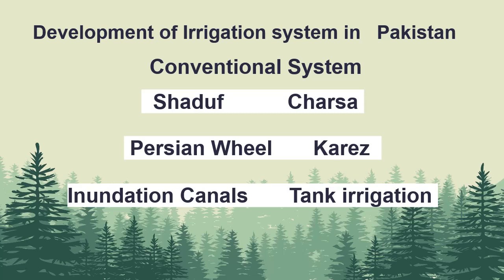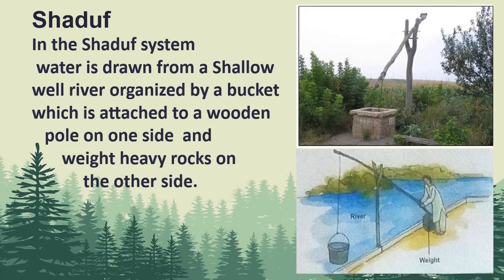Conventional systems include Shaduf, Charsa, Persian wheel, Kares, inundation canals and tank irrigation. In the Shaduf system, water is drawn from a shallow well or river by a bucket, which is attached to a wooden pole on one side. On the other side there is a heavy weight or rock. You can see in the figure. A small area can be irrigated by this method. In some places a pulley is also used to take water out from a well.